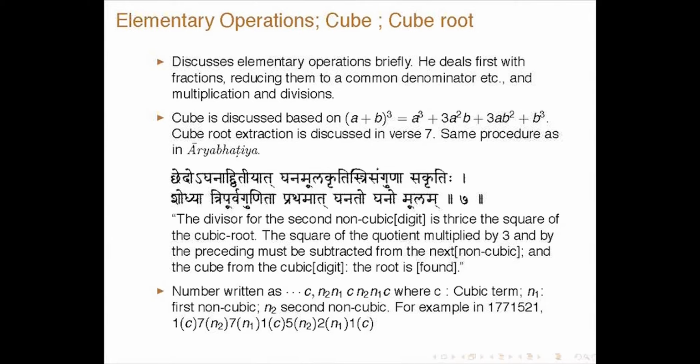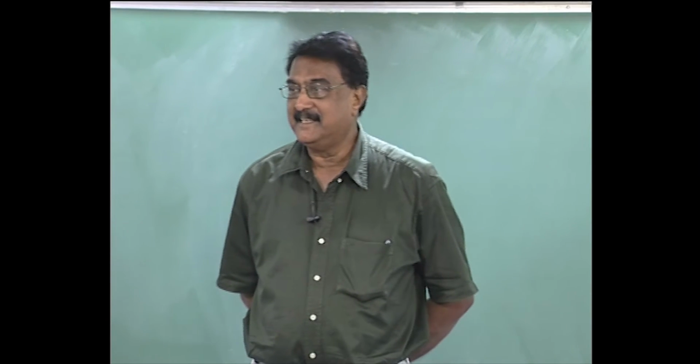Ganato Ghano Moolam. The translation is: the divisor for the second non-cubic digit is thrice the square of the cube root. The square root of the quotient multiplied by 3 and by the preceding must be subtracted from the next non-cubic, and the cube from the cubic digit, that is the root which has already been found. So anyway, it has been discussed in great detail.